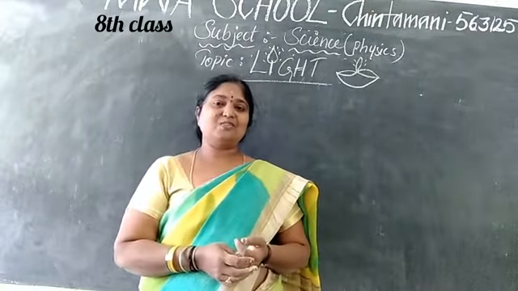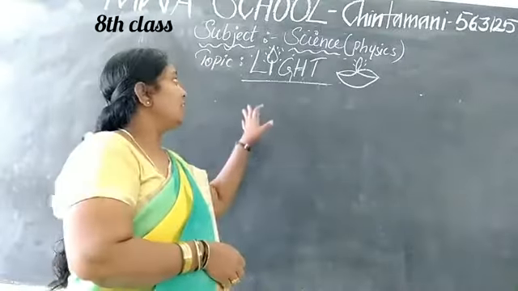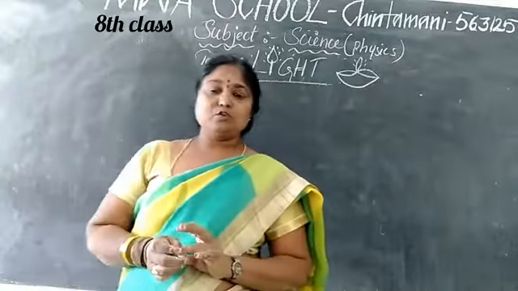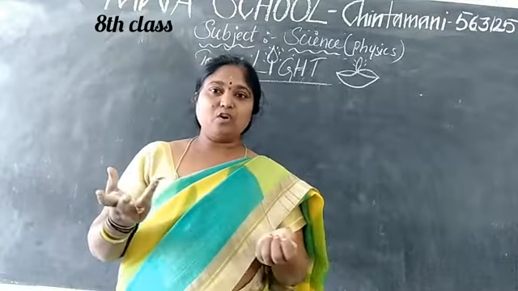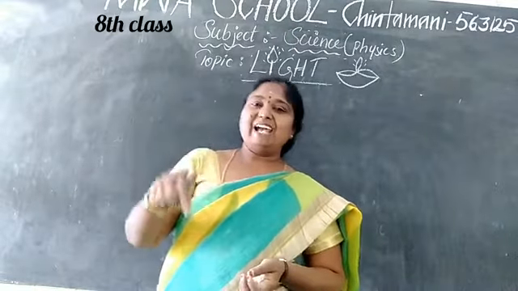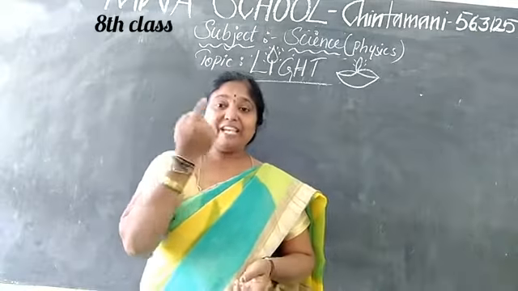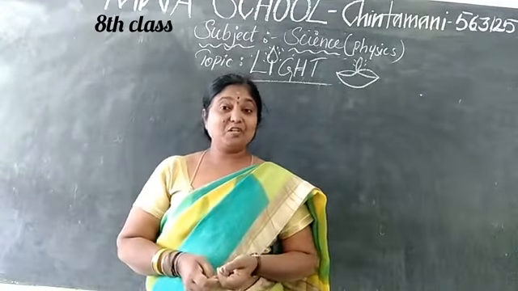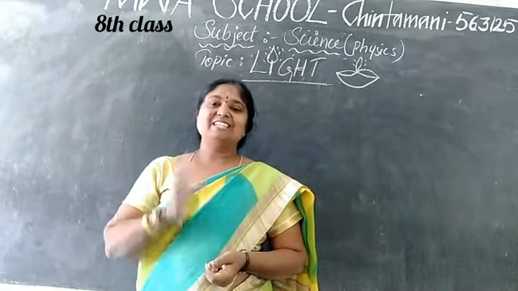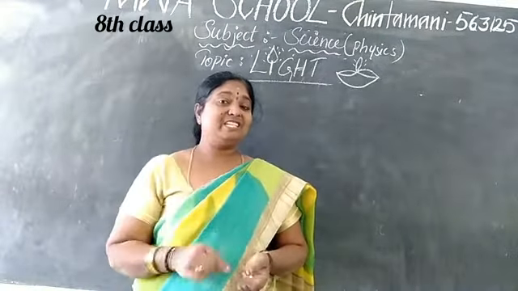So today our topic is the light chapter, children. Not only the eyes. If the eyes are there, can we see all the objects? No, because the light should fall on that object. Then it should be reflected to our eyes. Then only can we identify that it is that object. So with the eyes, we need the light.